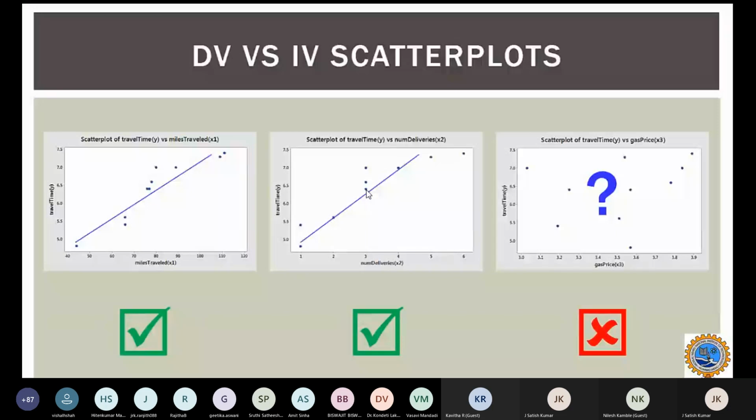So we plotted that. Now, based on these scatter plots, we can observe that the miles traveled and travel time.